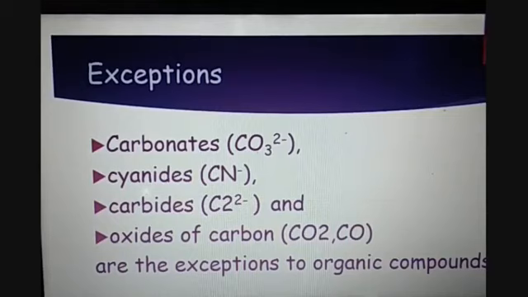That means in an organic compound it is required that the formation of carbon and carbon should be there, or carbon should be having a covalent bond with hydrogen. So the exceptions are carbonates, cyanides, carbides and oxides of carbon, that is CO2, carbon dioxide, and CO, that is carbon monoxide. So these are some of the exceptions of organic compounds.